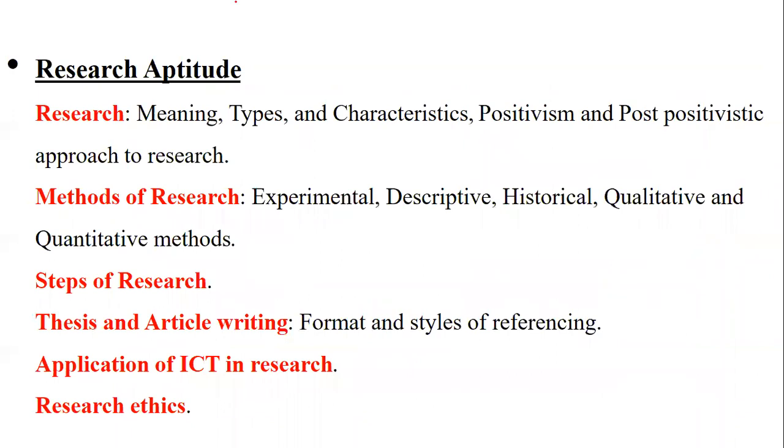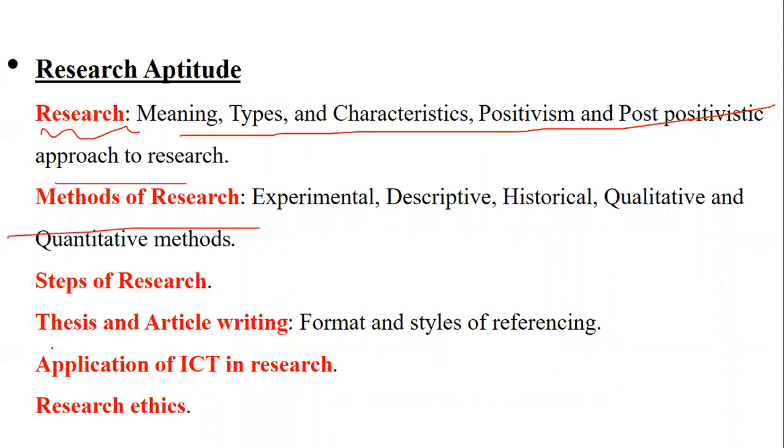So the syllabus for the research aptitude talks about research, its meaning, types, characteristics, positivistic and post-positivism approach, methods, steps, thesis and article writing. We also have application of ICT in research, and research ethics. So yes, these are important topics. You can't skip any of them, and every topic has a question out of this. So it is very important that you should know about each and every aspect of the topic.